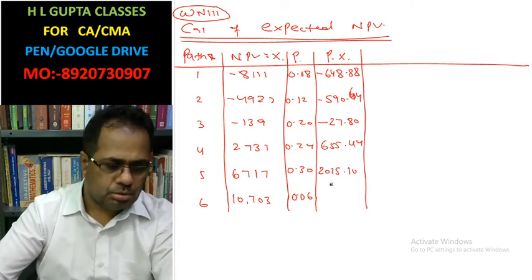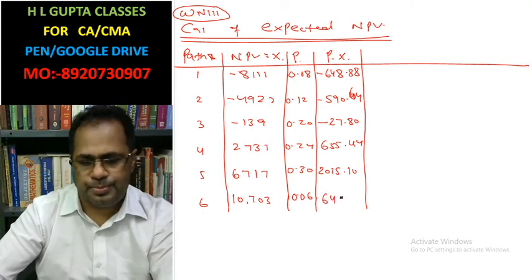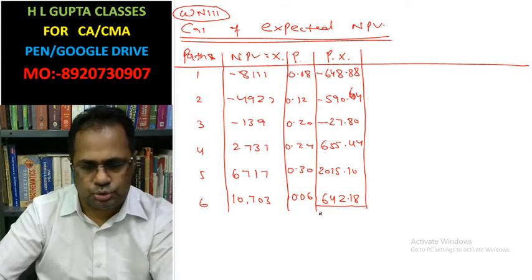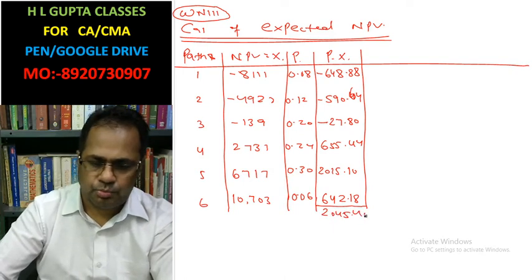2015.10, 642.18, and the sum of all these is 2045.40.